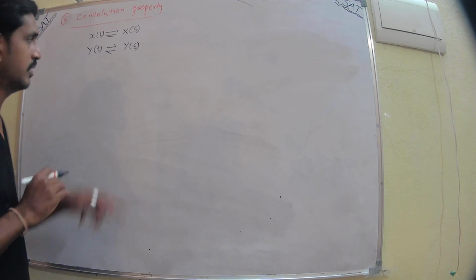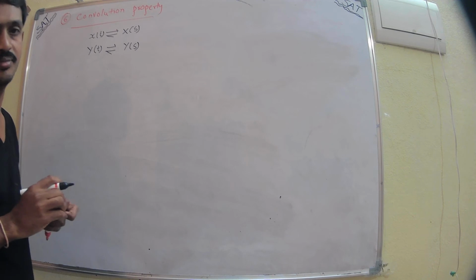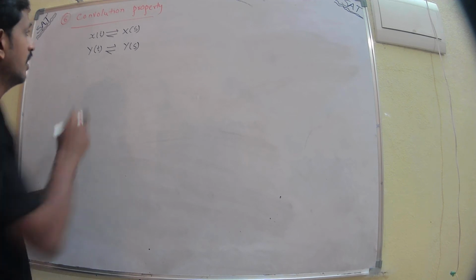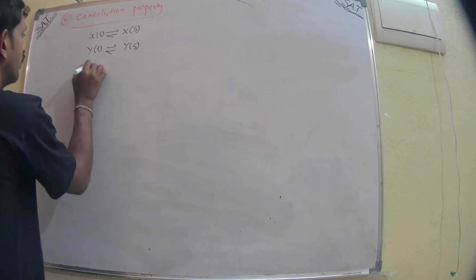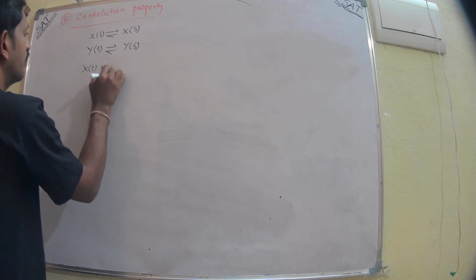This is h of t. If you apply the convolution property, x of t convolving with y of t.